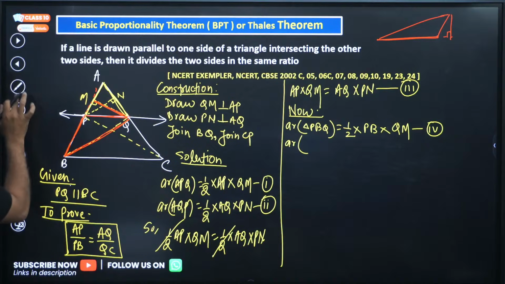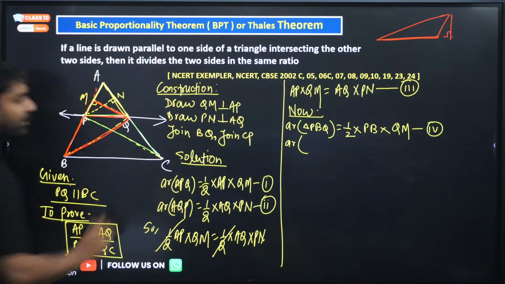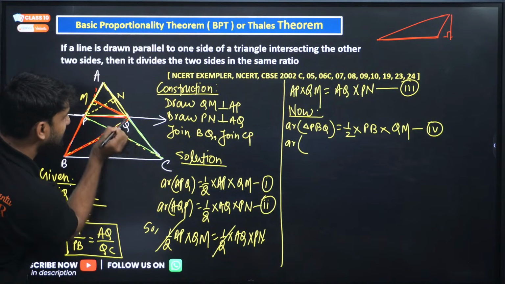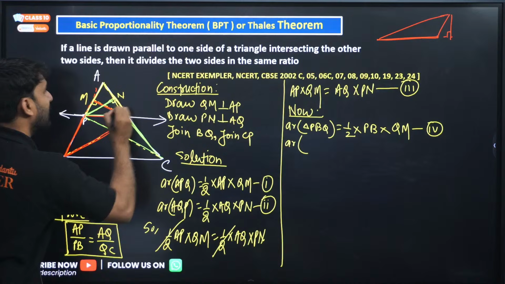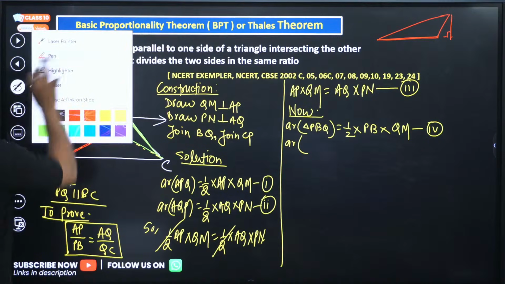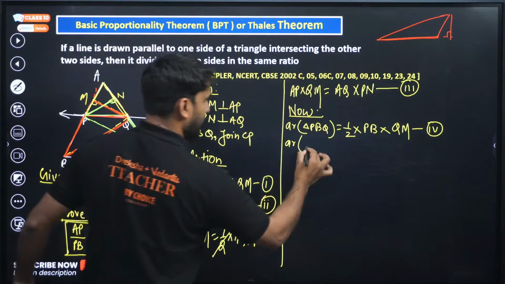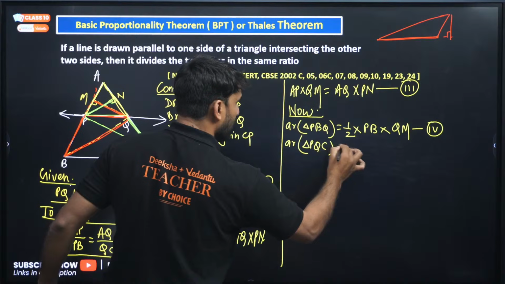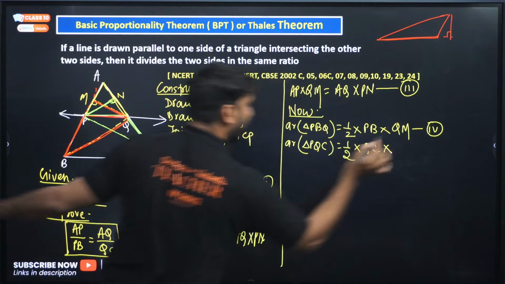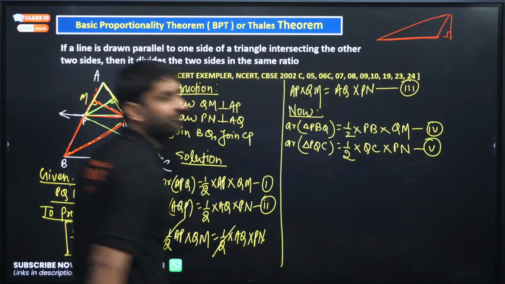Similarly, area of triangle. I am highlighting this using green color. So look at this triangle, my dear. This triangle is also an obtuse triangle. If we consider this as base, for this base the height will be this. Are you getting my point? So we can write area of triangle PQC is half, base will be QC, and for QC the height will be Pn. Call this equation number 5.